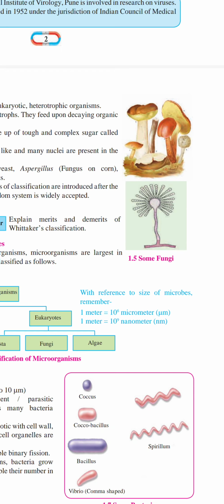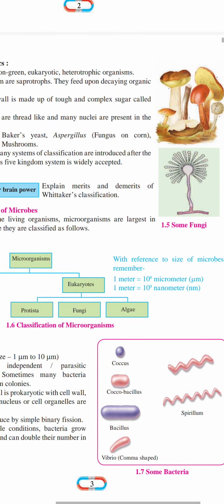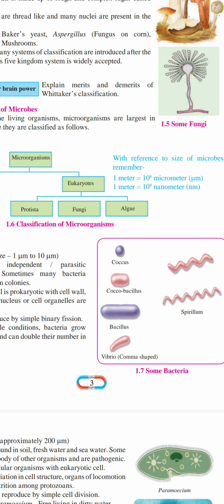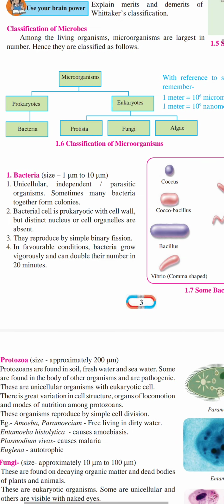Whenever we talk about microorganisms like bacteria and viruses, they are always written in micrometers or nanometers. Take the example of bacteria: their size is 1 micrometer to 10 micrometers, that small. Bacteria are unicellular and independent, not depending on others. Some are parasitic, and some decay and depend on dead organisms for food.